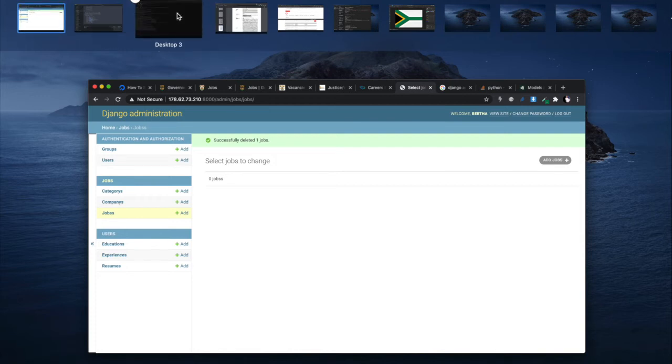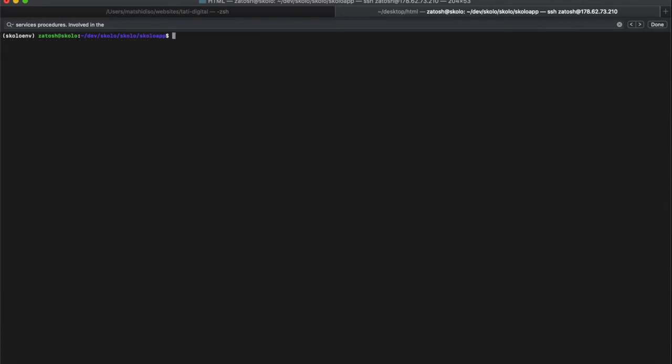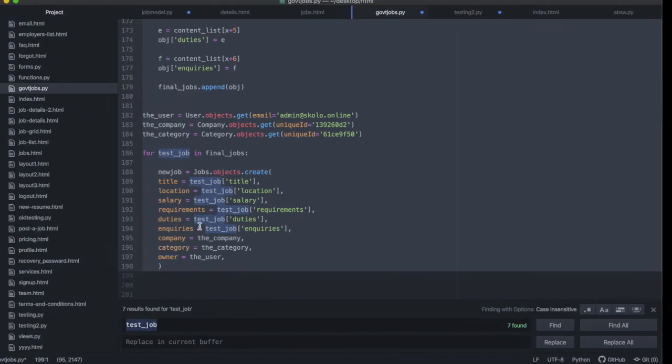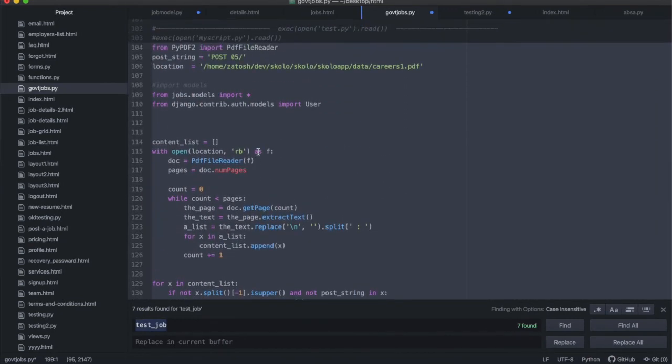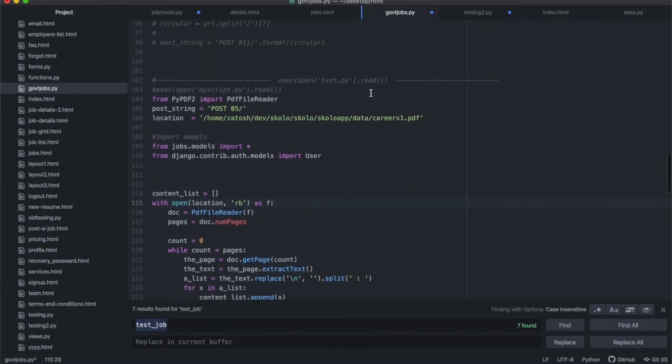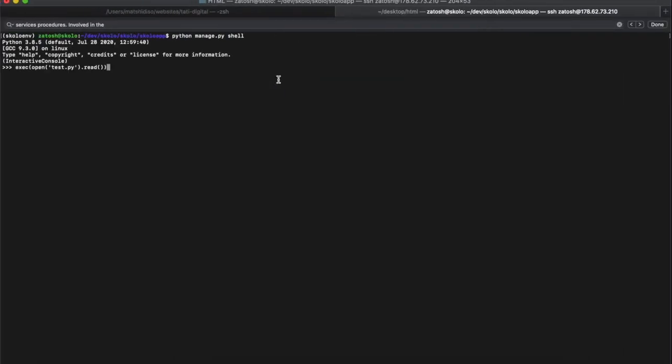So once I've done that, I'm going to close this, clear that, and then python manage.py, open my shell again, and then I'm going to run this test function in there. Let's run that in there, see what happens.